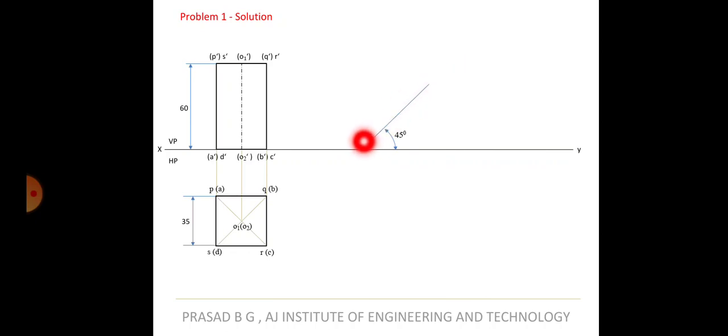Then similarly, take a line from here, perpendicular 90 degrees to this line, measure the distance, and then from there 60, from here 60, and then join. So you will be getting like this. Hope it's clear. In prisms, when the axis is inclined to a certain angle, obviously the other lateral edges also will be inclined to the same angle.